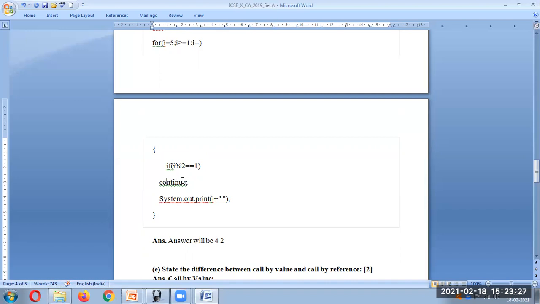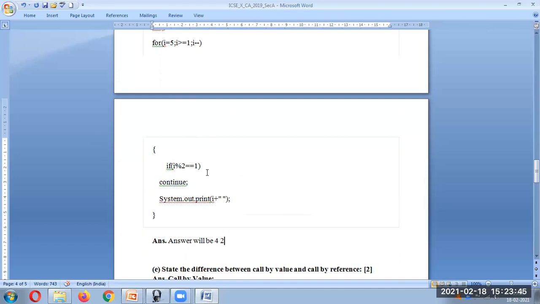So continue means it will not print the next line. It will go to the next iteration. And the next value is 0. So 0 is not greater than or equal to 1. So the loop will stop. So here, as you can see, we got the output as 4 and 2 only. Because only that time the remainder was 0.